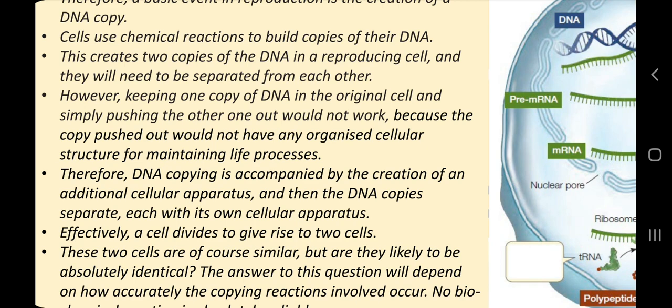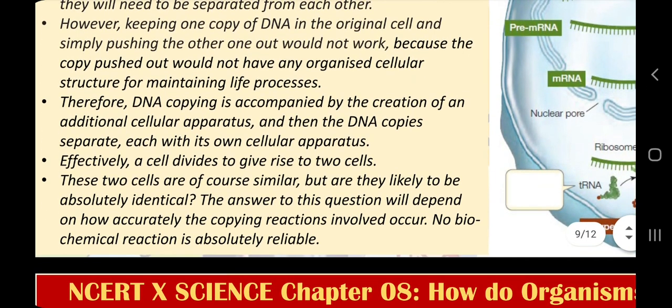However, keeping one copy of DNA in the original cell and simply pushing the other one out would not work, because the copy pushed out would not have any organized cellular structure for maintaining life processes. Therefore, DNA copying is accompanied by the creation of an additional cellular apparatus, and then the DNA copies separate, each with its own cellular apparatus. This simply means that during cell division, DNA multiplies plus other things also multiply, other cell organelles also multiply, and we have 2 cells after DNA replication. Effectively, a cell divides to give rise to 2 cells.